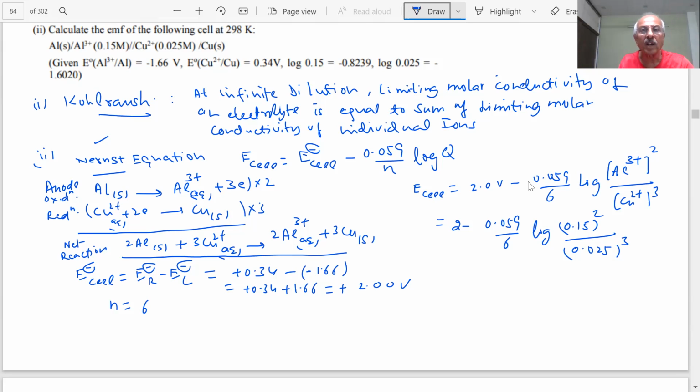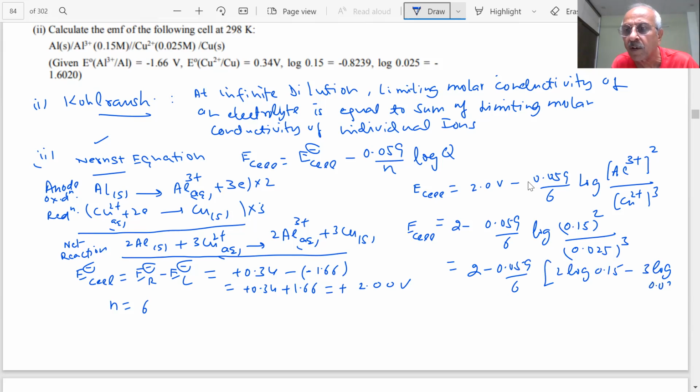Now certain values are already given. Log 0.15 and log 0.025 values are given to me in the paper. So we have to solve it, students. 2 minus 0.059 by 6, and this will become 2 of log 0.15 minus 3 of log 0.025.